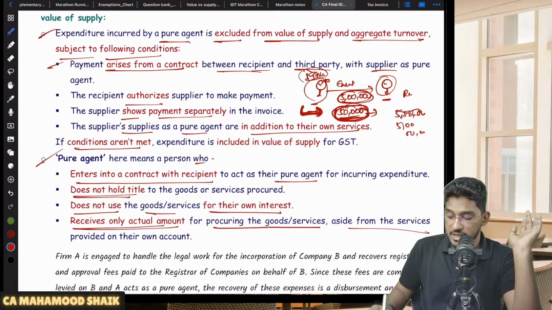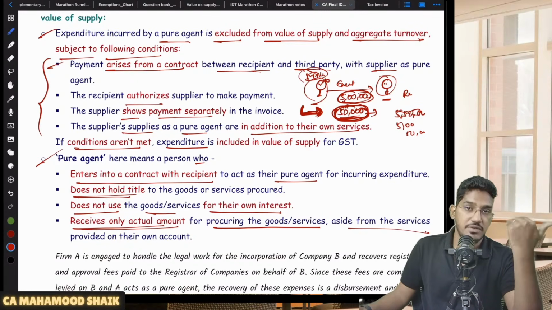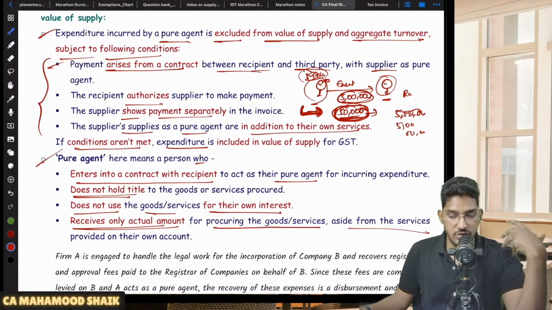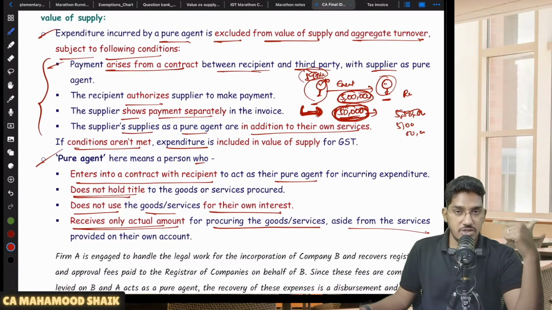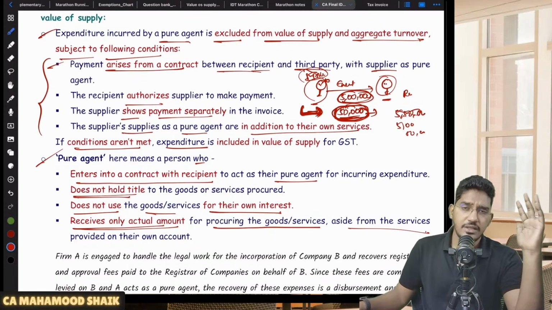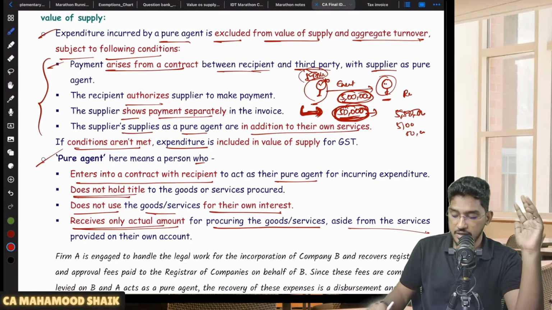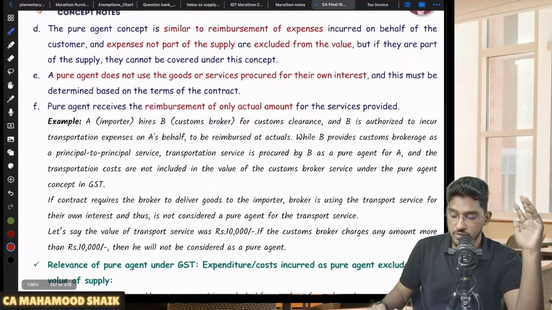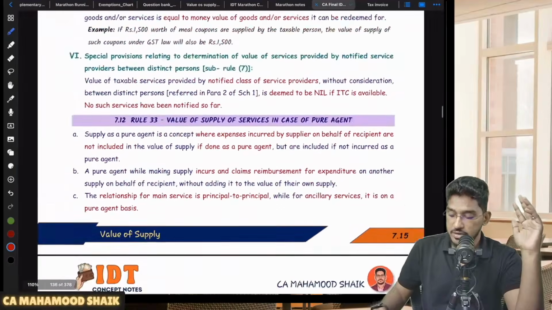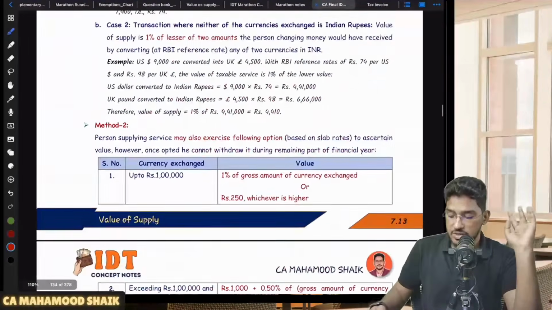If these conditions aren't met, expenditure will be included. That means if these conditions are met, expenditure will be excluded. If these conditions are not met, then that will be added to the value of supply. Understood? So this is one related aspect of 15 subsection 2 clause C. Right. So 3 additions we have covered.